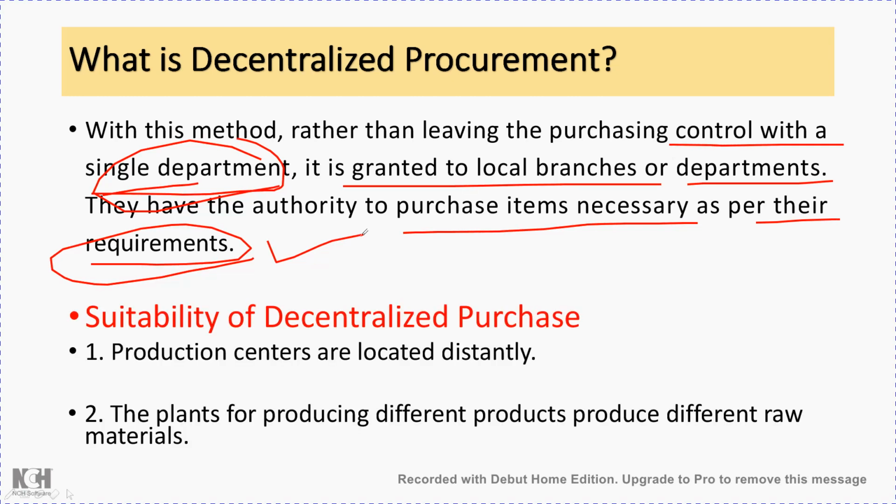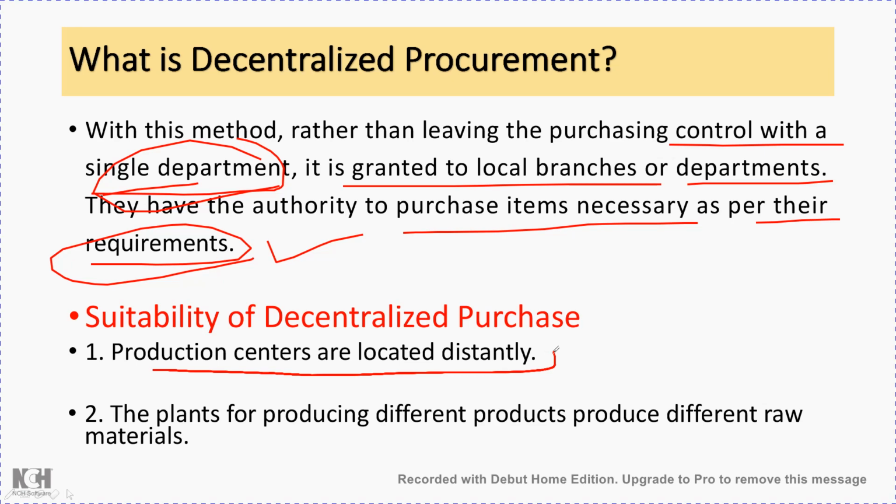So where is it suitable? Where production centers are located distantly. When there is not a particular area where the plants or production centers are available, and the different suppliers are scattered, then wherever divisions are available, those divisions can run their own purchase department and get whatever equipment or components are required directly from their own places.